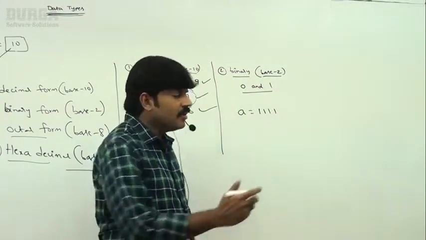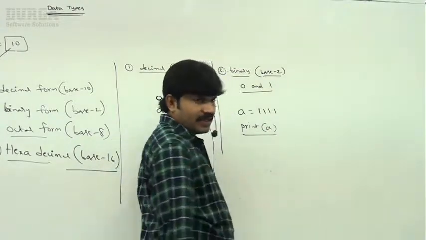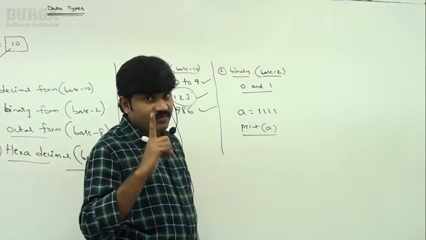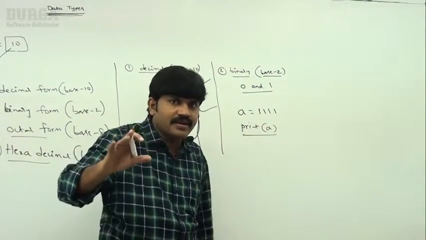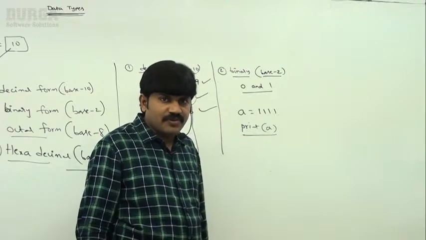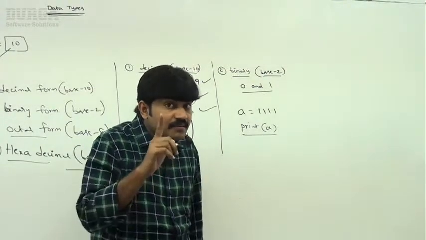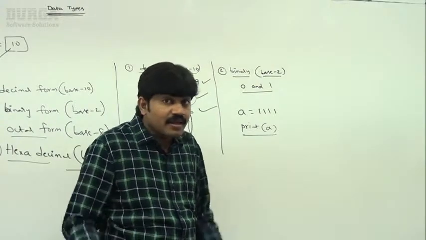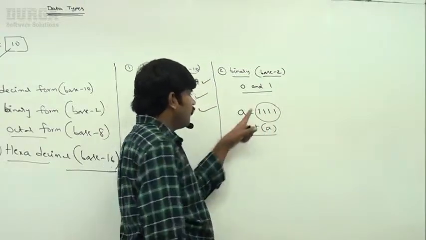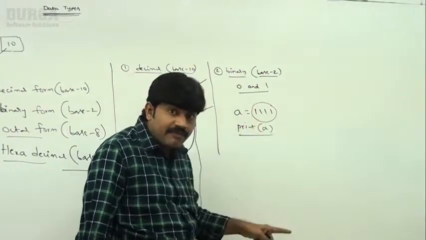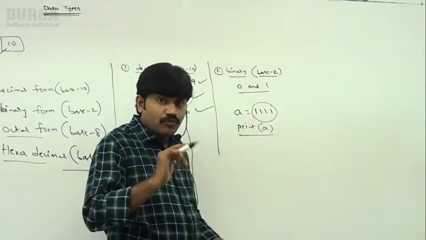But please take special care: if I write it like this, it is not treated as a binary number. By default, every number is considered decimal, not binary. The default number system is base 10, so its value is considered as 1111, never as the binary value 1111.